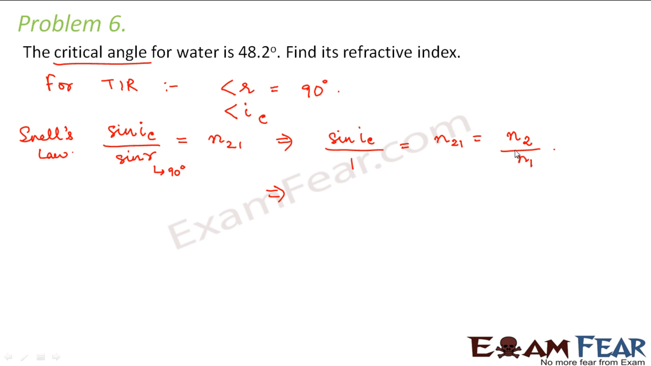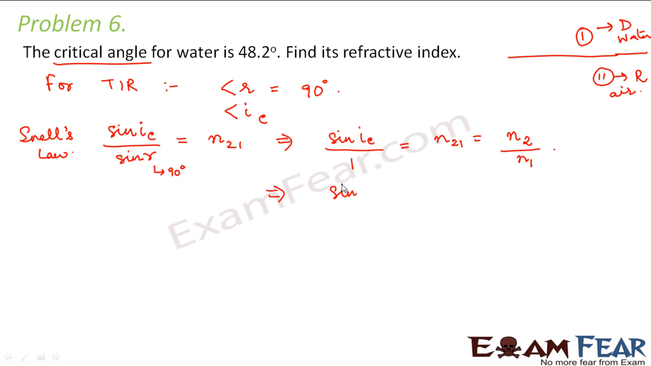Now what is medium 2 and what is medium 1? Light travels from medium 1 to medium 2. So in this case, water is medium 1, the denser medium, and this is the rarer medium. So this medium is water and this medium is air.